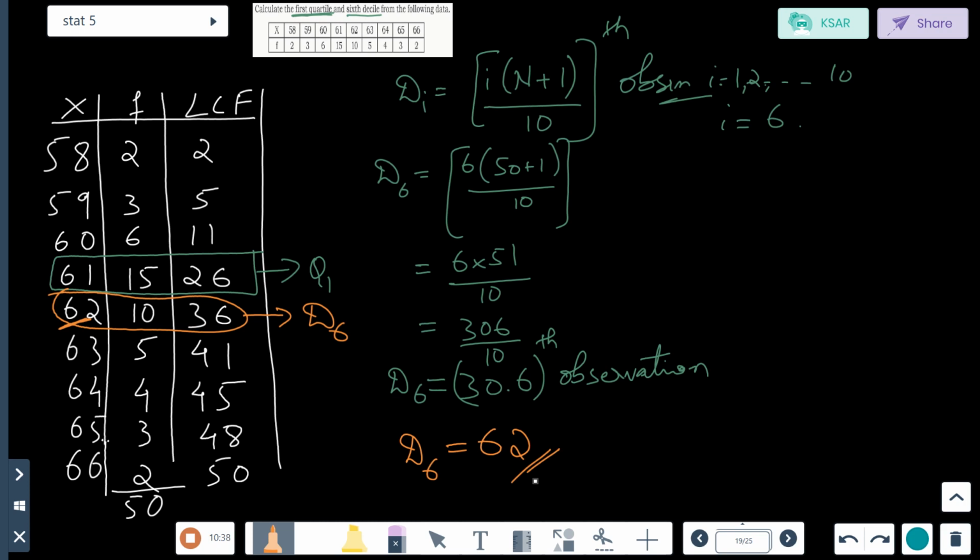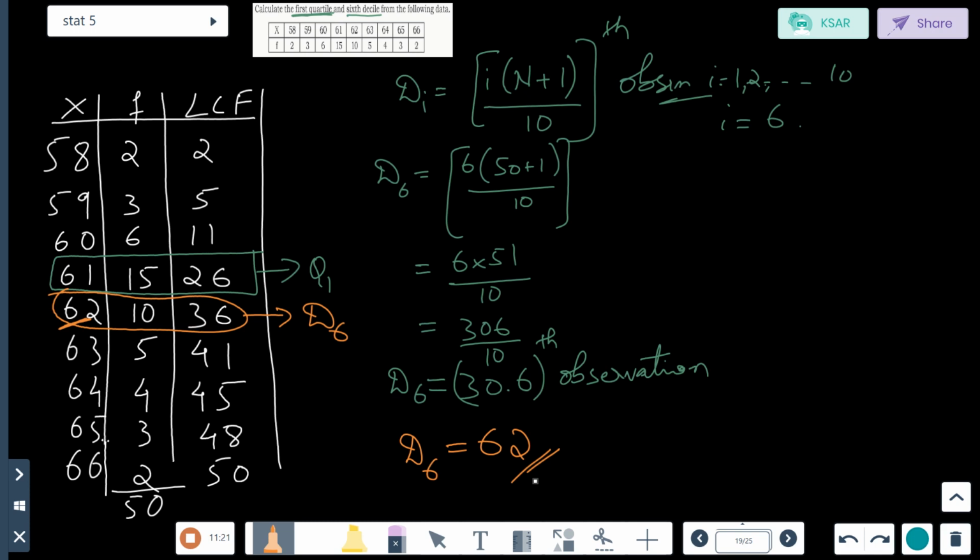I hope you have completed the sum with me and understood this. What did we do? We first calculated Q. Q is given by the formula i into (n plus 1) divided by 4, go back and pause and see. D is given by the formula i into (n plus 1) divided by 10. Then Q1 they had asked, so i is 1, (50 plus 1) divided by 4. We had got 12.75. The 12.75th observation is nearer to 26 in the LCF column. So therefore 61 is the median.